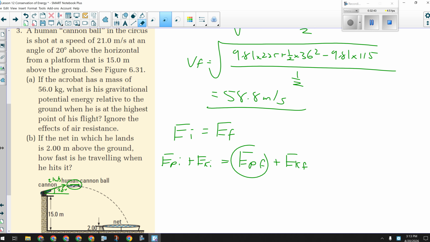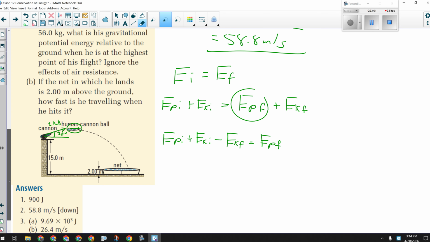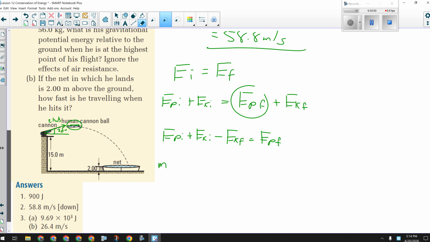I'm just going to bring EK final over to this side. So I'm going to have EP initial plus EK initial minus EK final equals EP final. Now, plugging in my formulas, I'm going to have m times g times h initial plus 1/2 mv initial squared minus 1/2 mv final squared equals EP final.